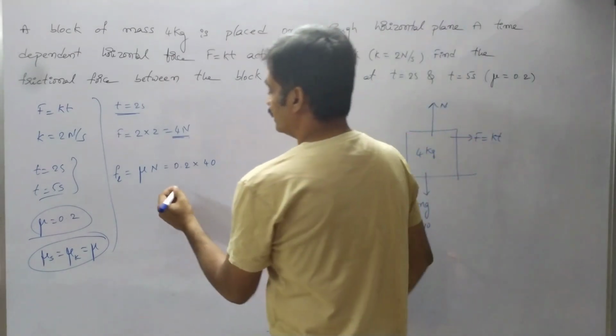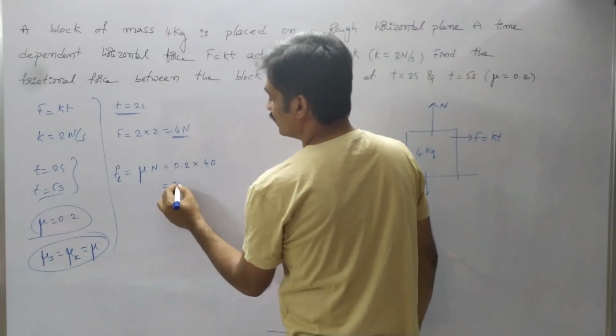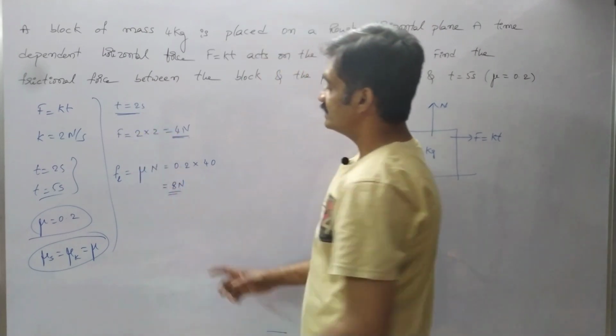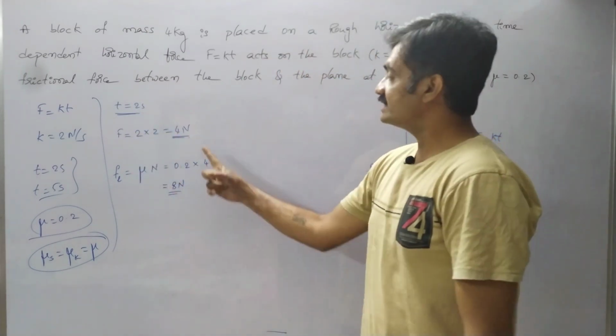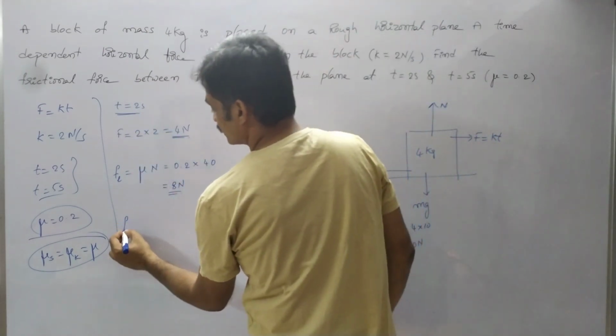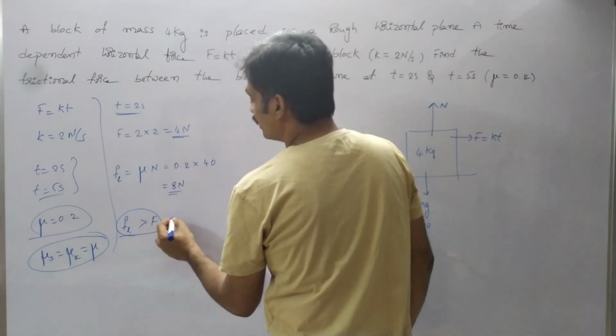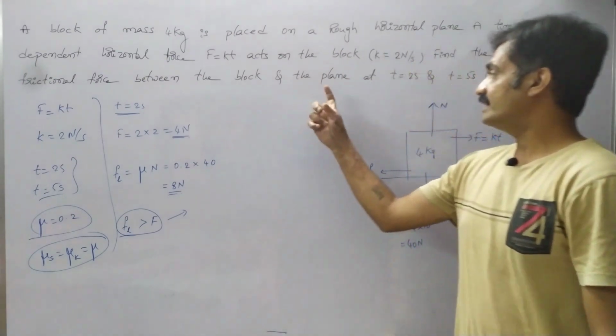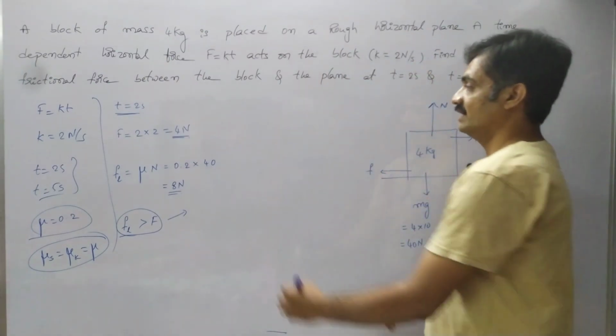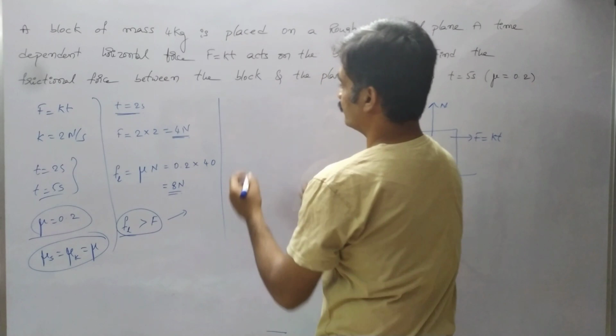So 4 to 8, the limiting frictional force acting on the block is 8 Newton. Since frictional force is greater than the applied force, the block will not move at a time t equals 2 seconds. Whereas at t equals 5 seconds,